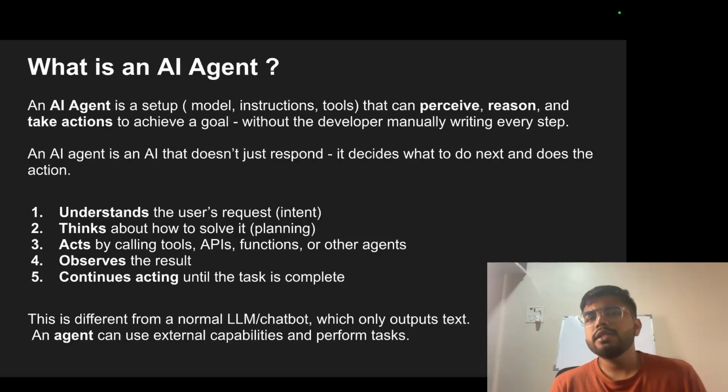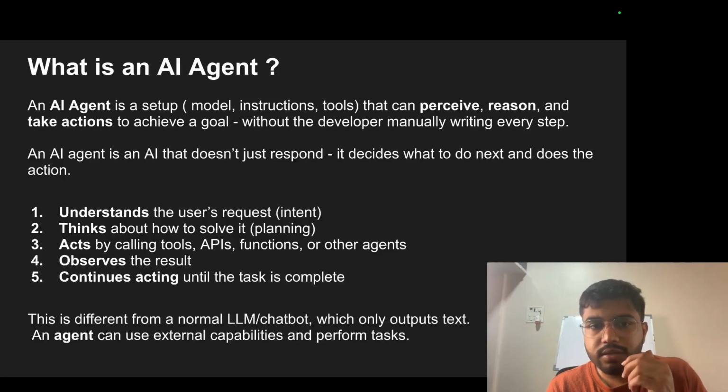An AI agent is a setup wherein there are model, instruction, tools that can pursue, reason and take actions to achieve a goal without the developer writing manually every step. So you don't need to write everything step by step. Okay. So yeah, when I started my AI journey or understanding AI, I used to think that LLM and AI agents are the same, right?